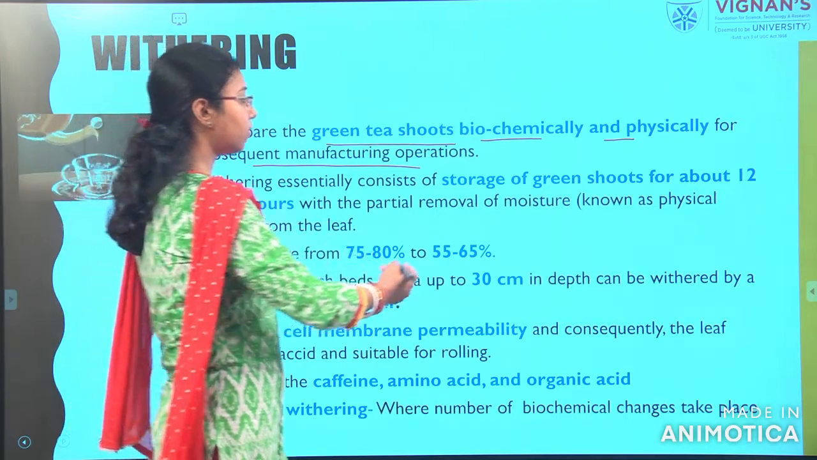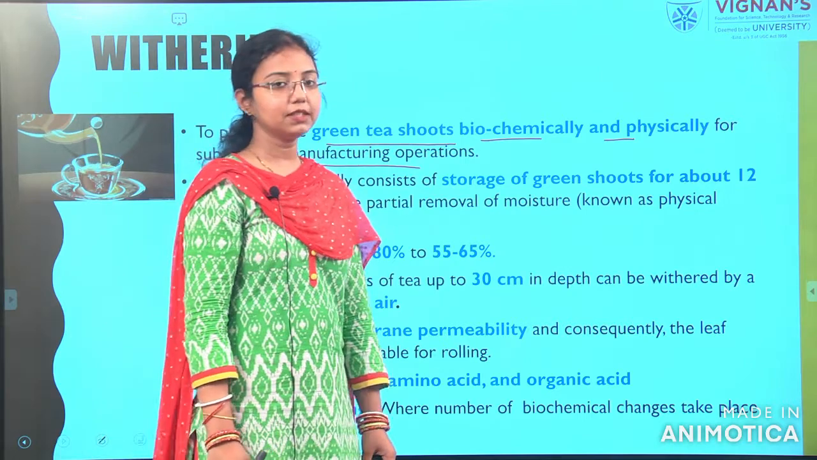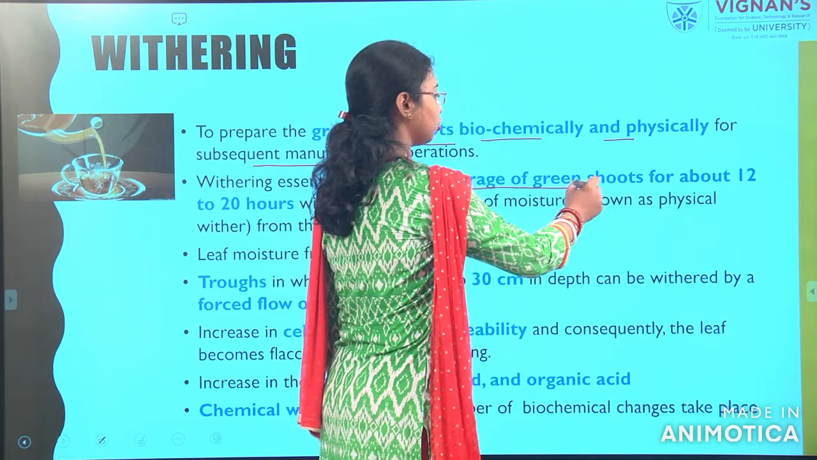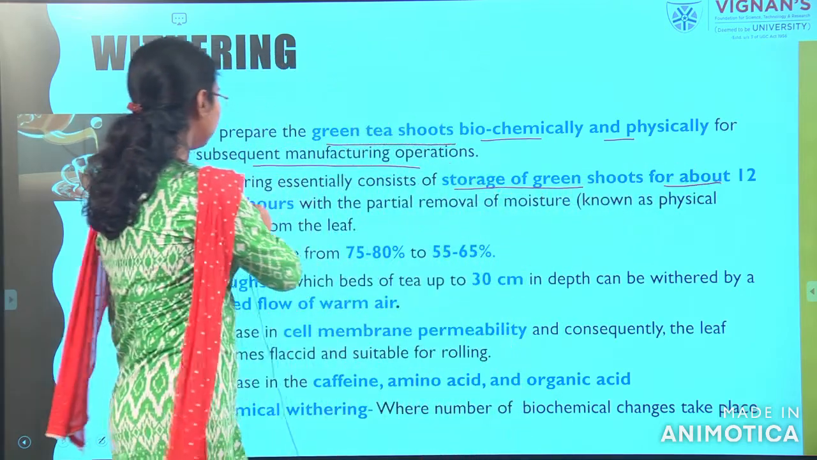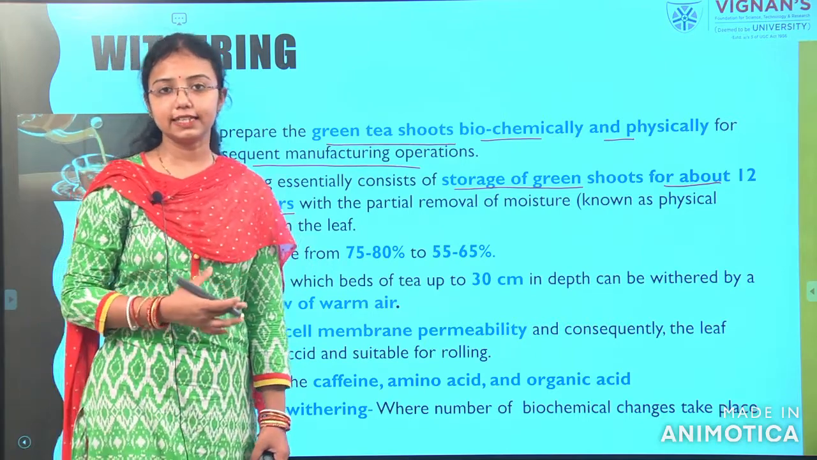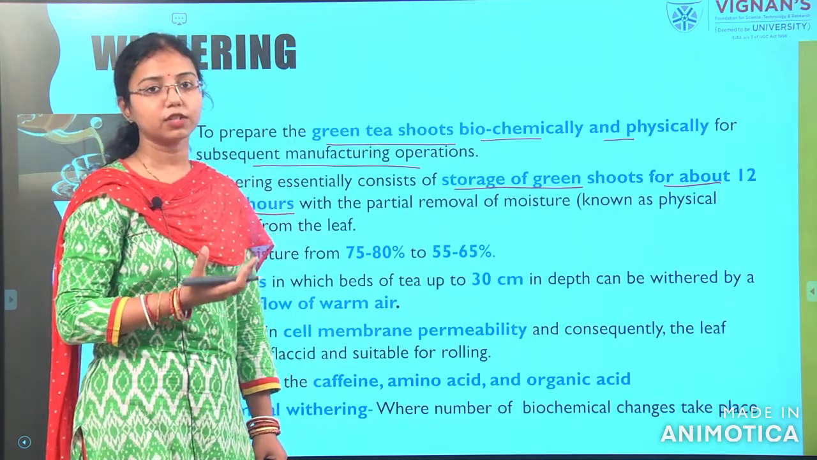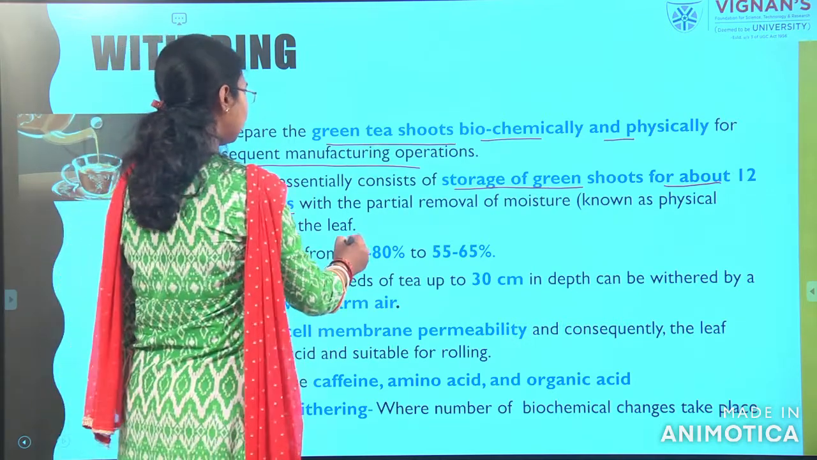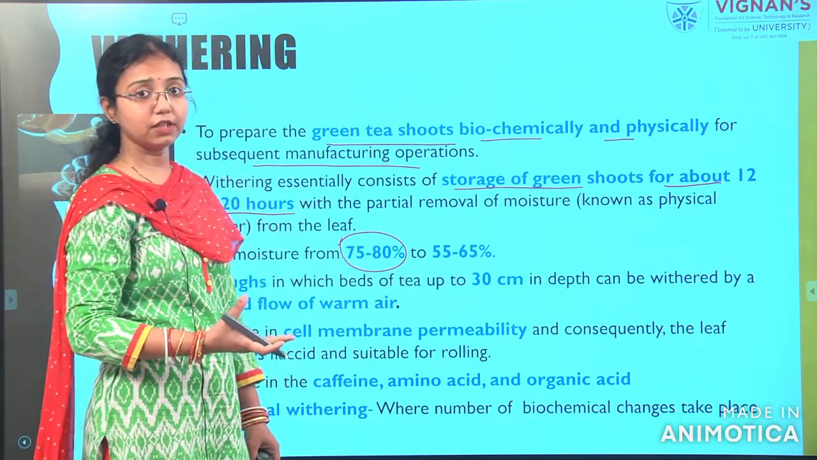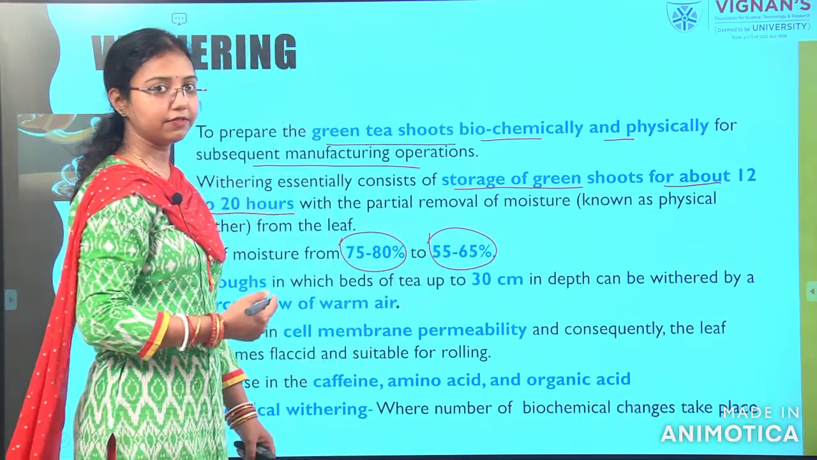In the withering step, we take the storage of green shoots for about 12 to 20 hours with partial removal of the moisture. So we take the tea leaves and keep them in a place for 12 to 20 hours for the removal of moisture content. The initial moisture content, as I told you, will be 75 to 80%. How much will we reduce? We will reduce it to 55 to 65% from 75 to 80.